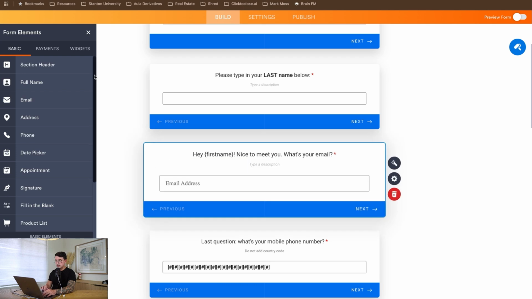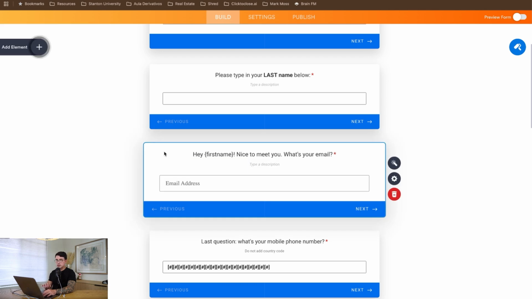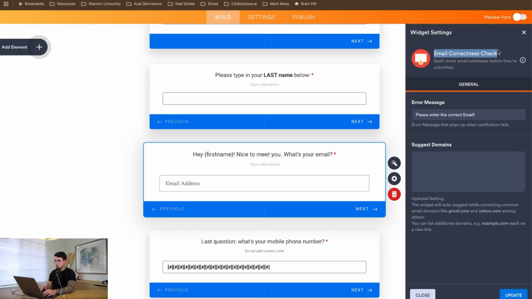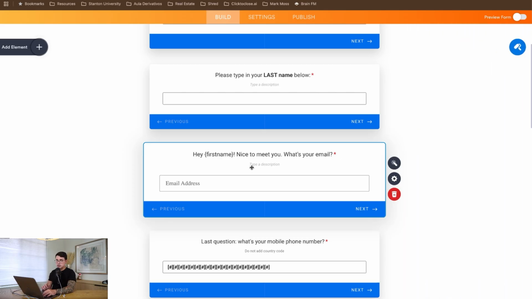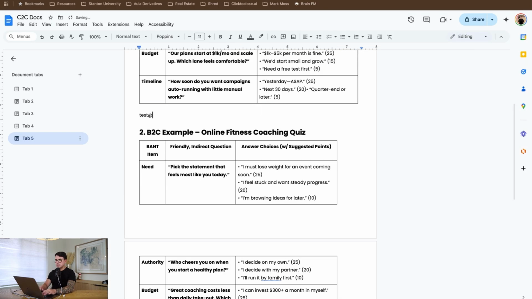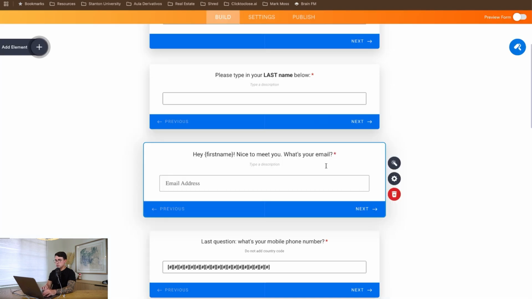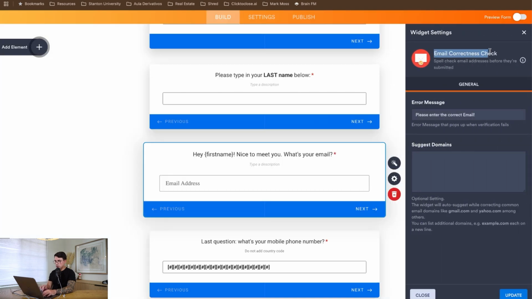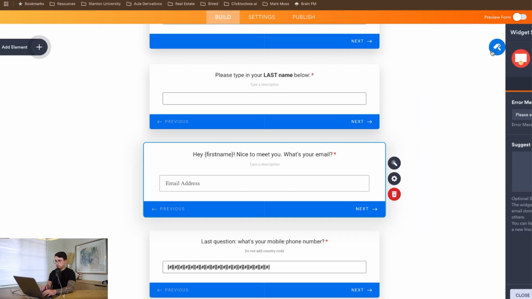When you are putting the email, there's something that we've implemented, at least this is not related to MQL, but it's also a nice tip if you're using Jotform. We use this widget here where it spell checks email addresses before they're submitted, because we're dealing with such a high volume of people that sometimes they just put their email like this, for example, test@gmail.com, and then this would get submitted as an email. The email is invalid, it's going to bounce. So when you put this widget here for email correctness check, if they make any typos, it's going to automatically correct. So that's a nice tip right there.